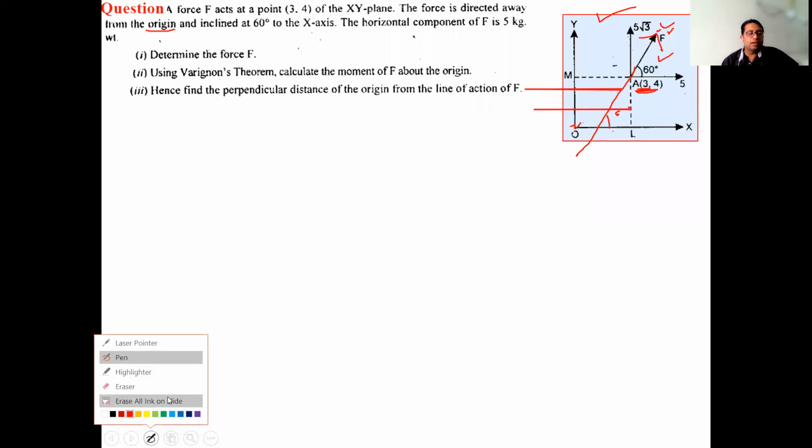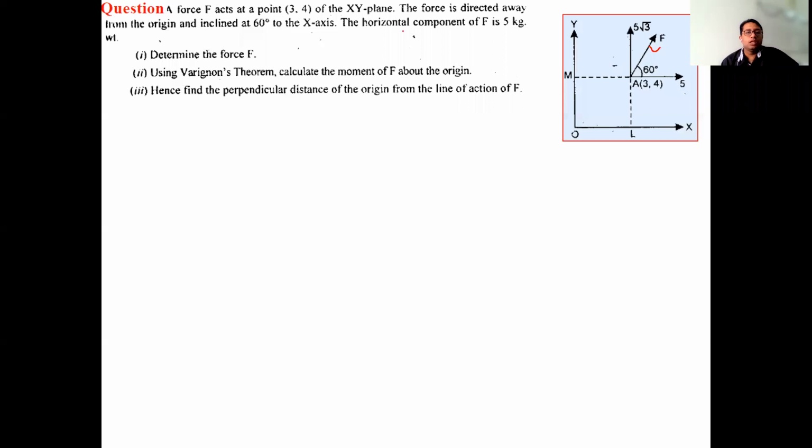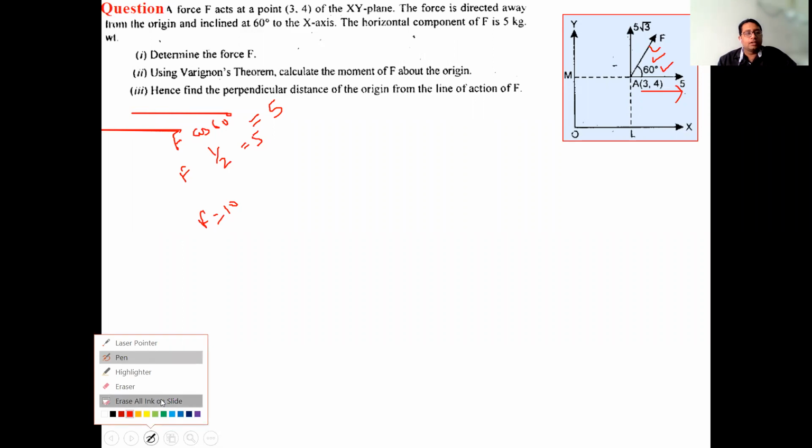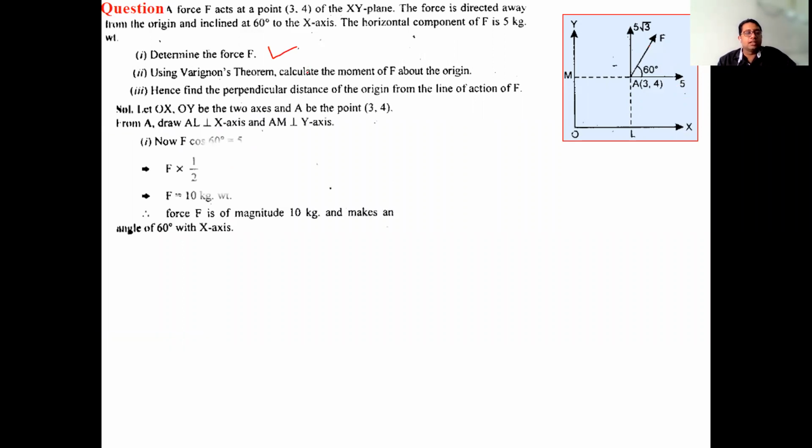So I'm clear about the direction of F also. Now I have been given the horizontal component. This component of the force F is 5 kg. So I have to determine the force F. The first question is very simple, because I have been given the horizontal component and also the angle with it. So the horizontal component would be F cos 60. But the component is also given as 5. Whatever the value of cos 60, that is 1/2, I would get F equals 10 kg. So the first question is very simple. I have determined the force F, that is equal to 10 kg.